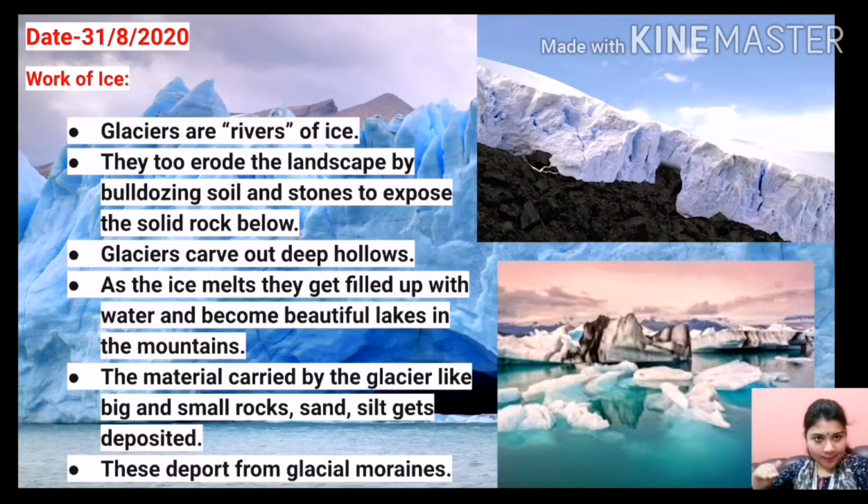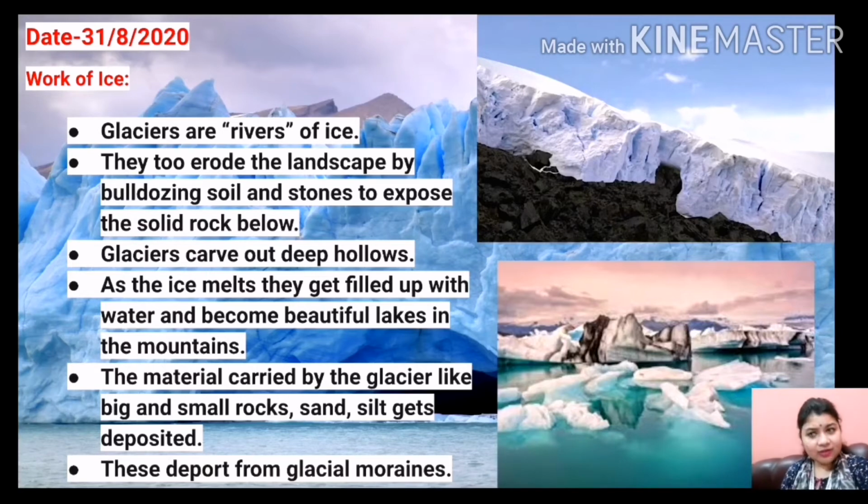On its path, it found some kind of soft rocks, and it starts cutting that soft rock. The first picture shows how the ice brings soft rocks with it and just keeps cutting down the soft rock, and with the passage of time deep hollows were formed. In these deep hollows the ice melts and they get filled up with water. As a result, beautiful lakes are formed in the hilly mountains. So we find beautiful lakes in the hilly mountains, isn't it? This is the process of the formation of beautiful lakes in the hilly mountains.